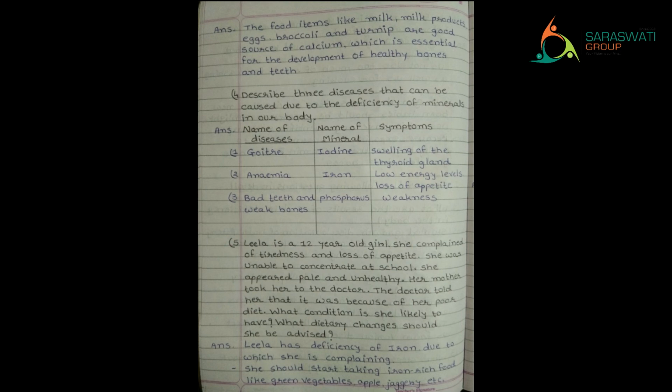Okay. Now see the next question, in which you have to use your brain. Leela is a 12-year-old girl. She complained of tiredness and loss of appetite. Means she gets tired very soon. She has also lost her appetite. I told you what appetite means. She was unable to concentrate at school. That means her brain was also not functioning well. She appeared pale and unhealthy. Pale means very dull and unhealthy.